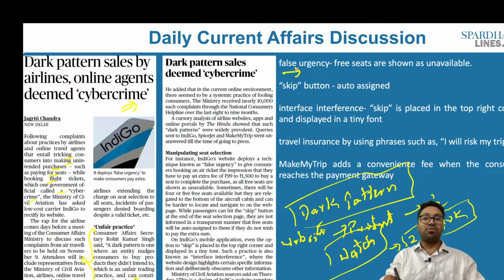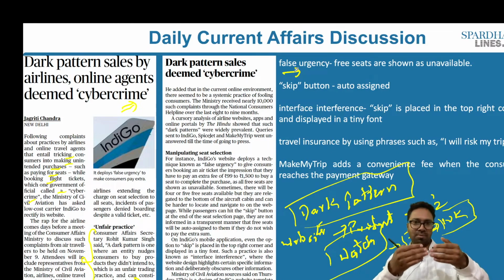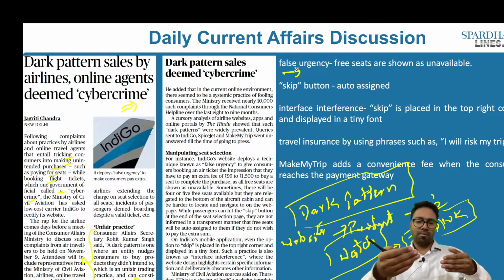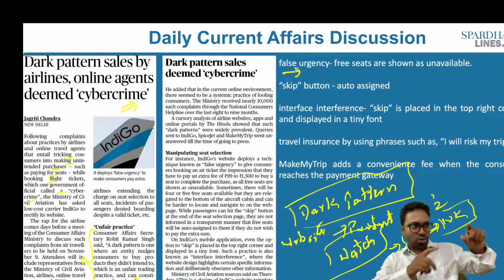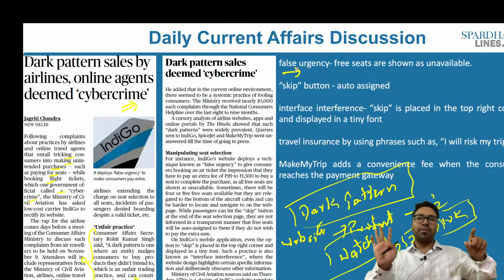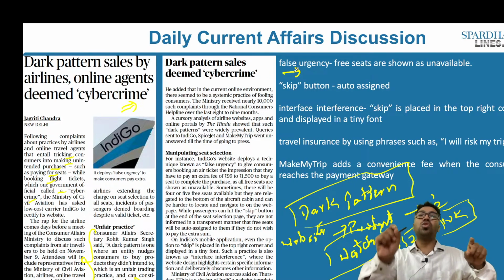So what happens in false urgency in the airlines? You go, let's say for example, to Indigo, or let's say for example you would also go to Make My Trip. So what do they project? Let's say you would want to move from Bengaluru to Mumbai and you would want to book a ticket as well. So what do they show? There comes a pop-up window. The pop-up window shows that there is only one ticket left, and if you would want to buy this particular ticket, you have to shell out so and so money.